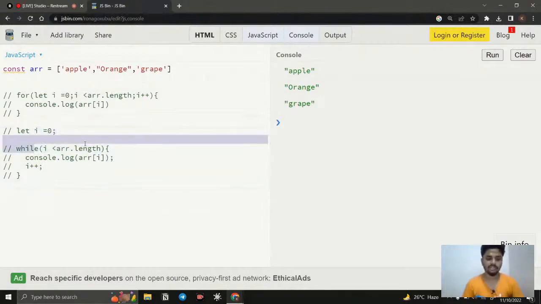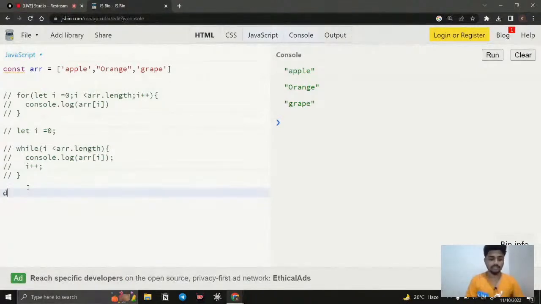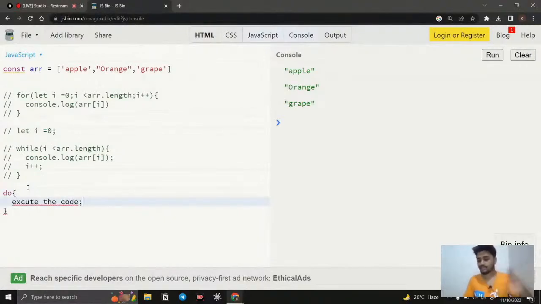First, initiate, check the condition. If it is true, execute the code, and then increment or decrement. That is what happens. But we have another loop, the do while loop. It is not just syntactic sugar, its flow is also different. In a do while loop, first we execute the code, without checking the condition. Then we do the increment or decrement, whatever I want to do, and only then do I check the condition. So here we give the while, and here we give the condition to check.